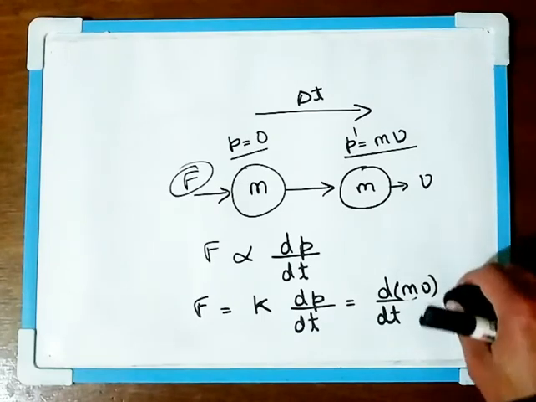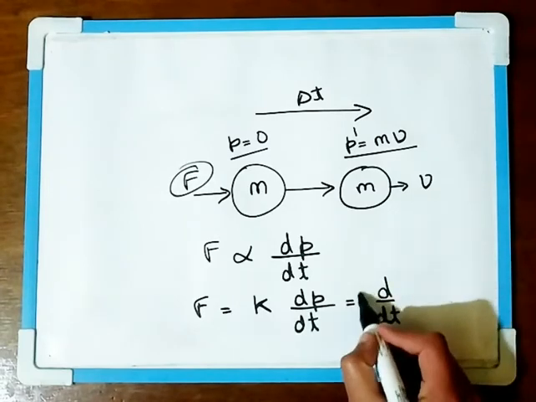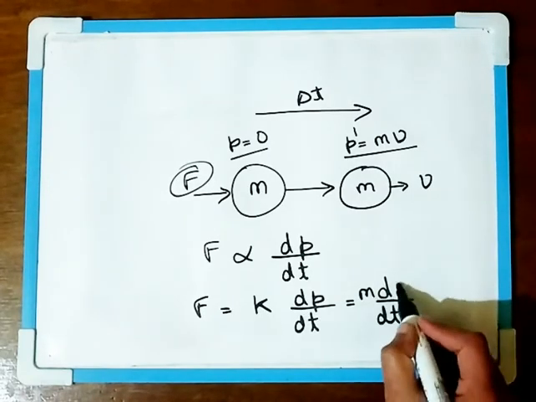So we can take the mass outside of the differentiation, so we'll have mass and then dv/dt.